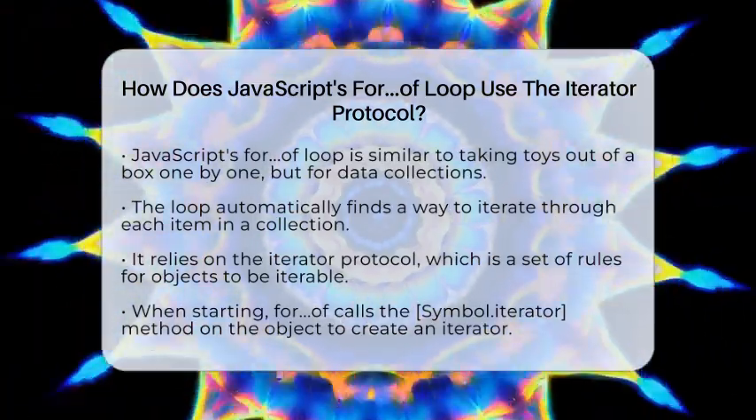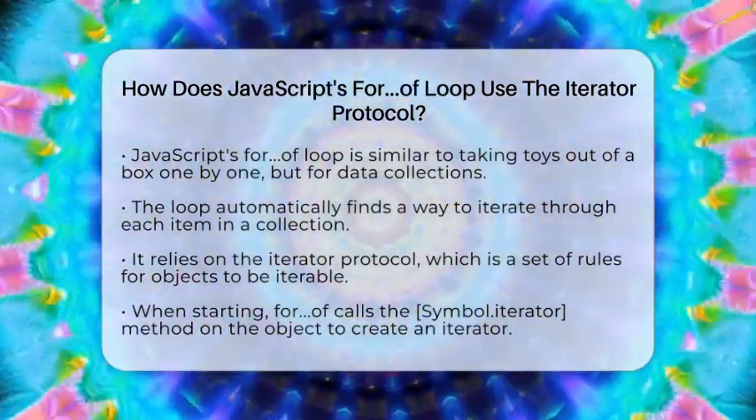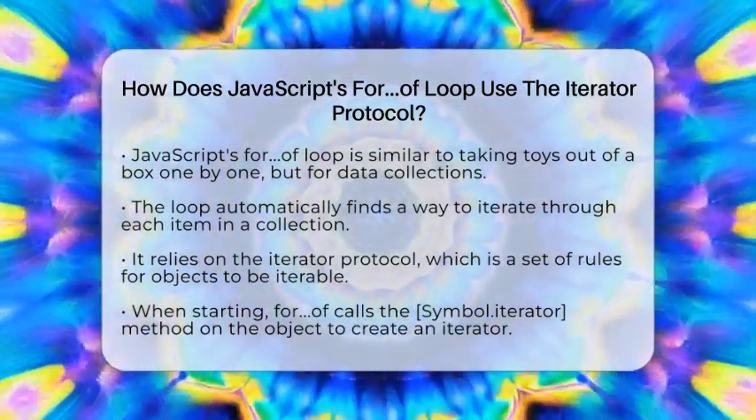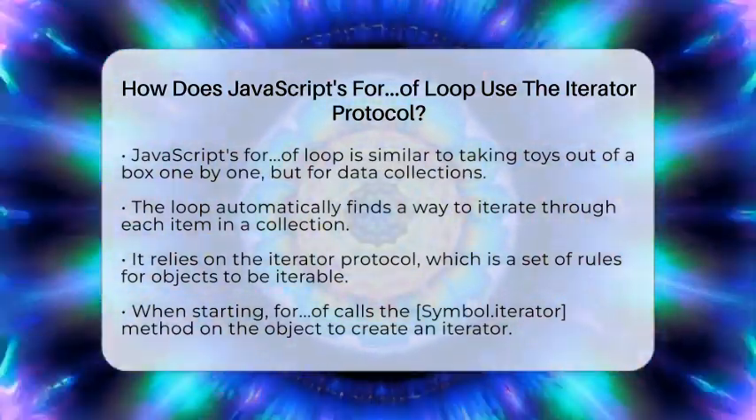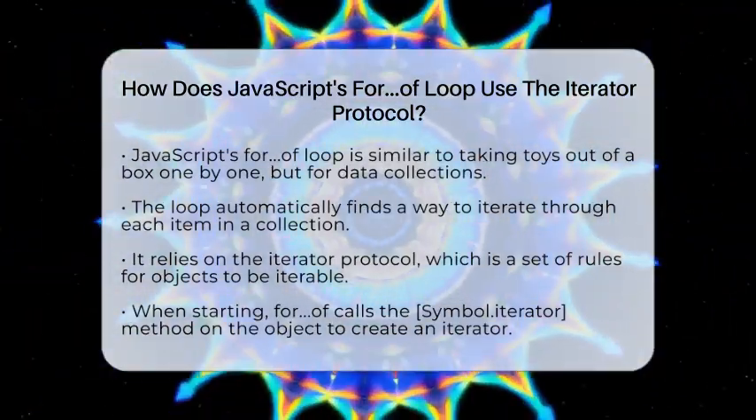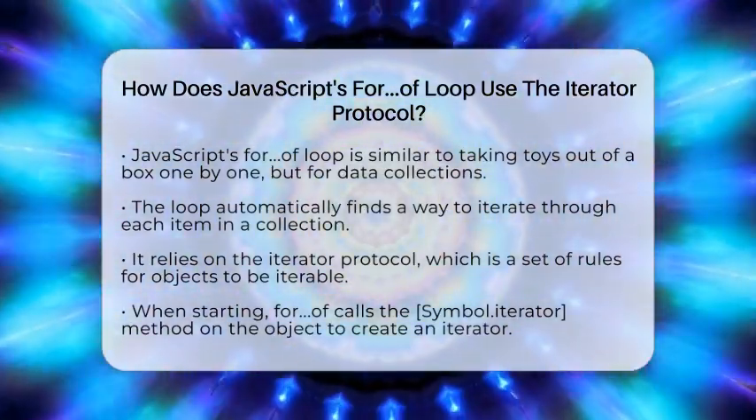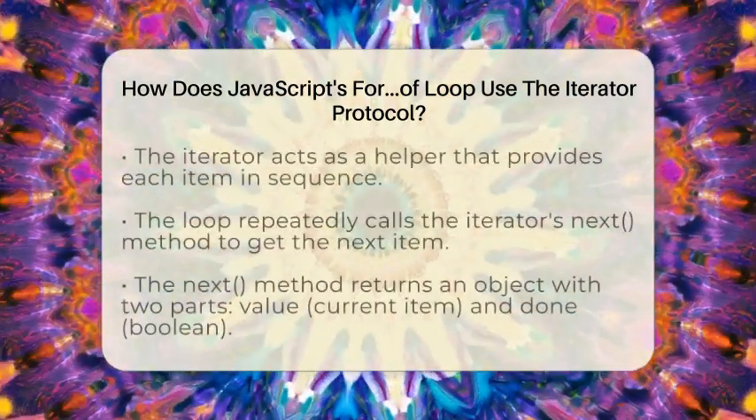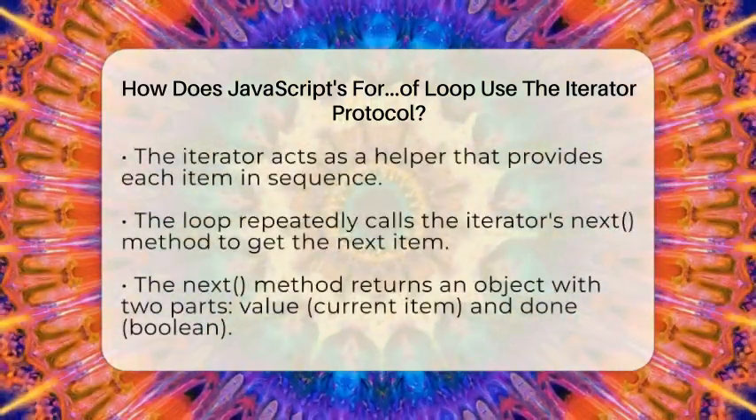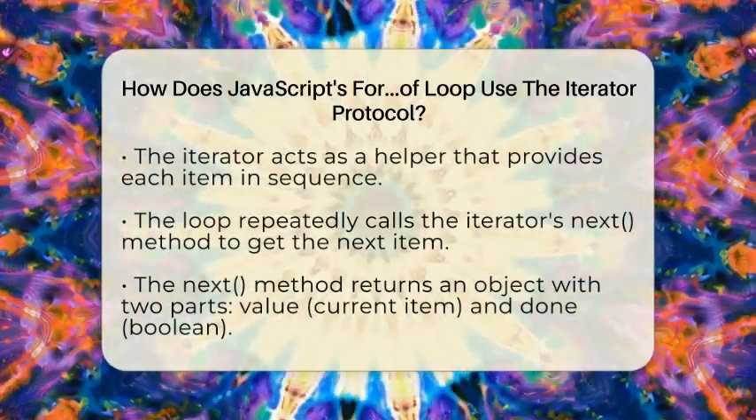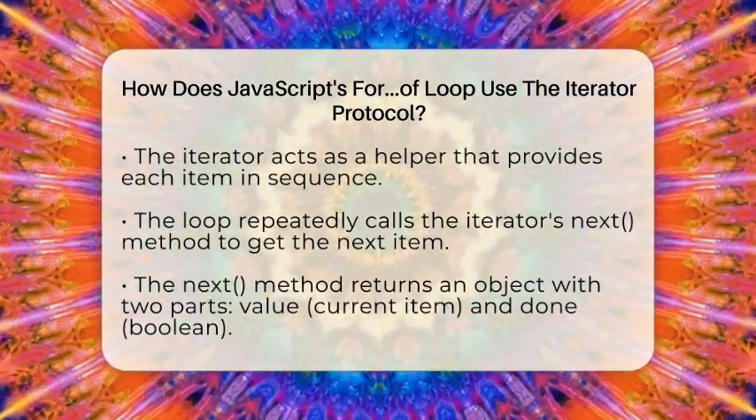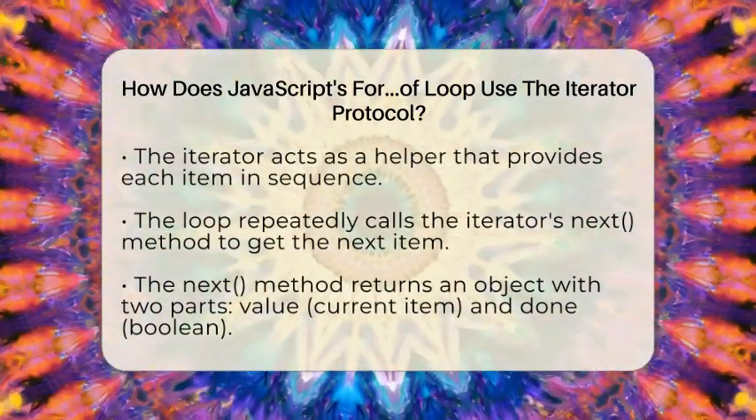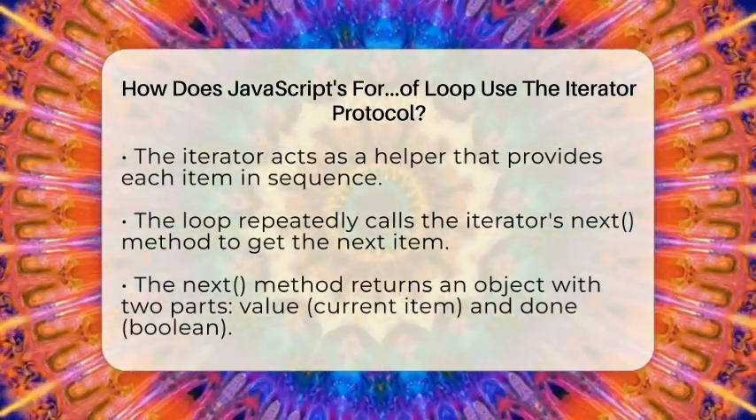The iterator protocol is a set of rules that objects follow to be able to be looped over. When the for loop starts, it calls a special method on the object called the Symbol.iterator method. Think of this method as a factory that creates an iterator object. This iterator object is like a helper that knows how to give you each item in the collection one at a time. Once the iterator is created, the for loop keeps calling its next method.